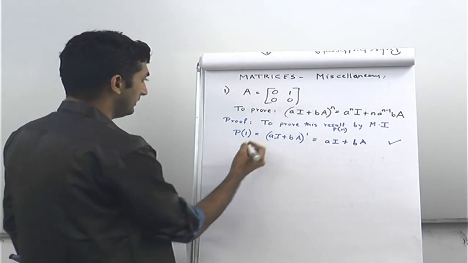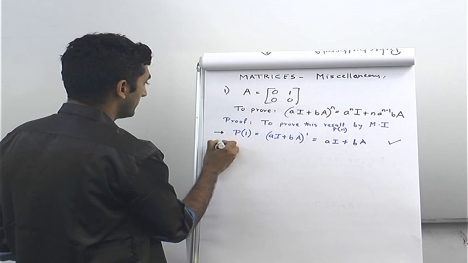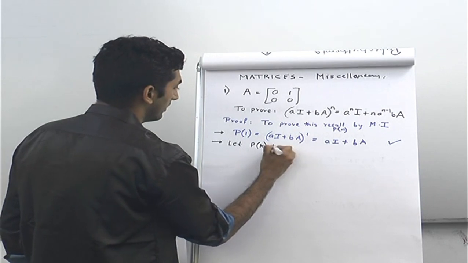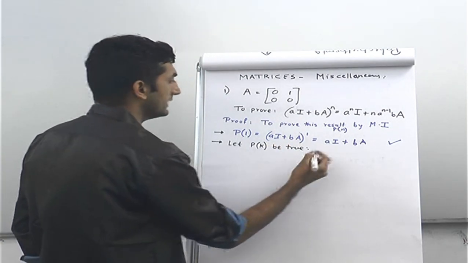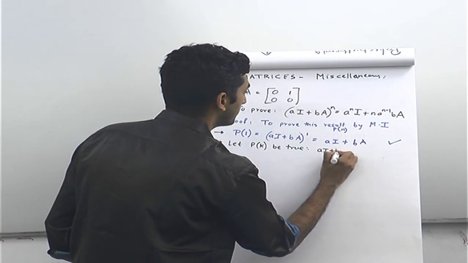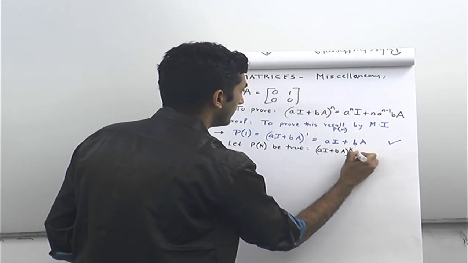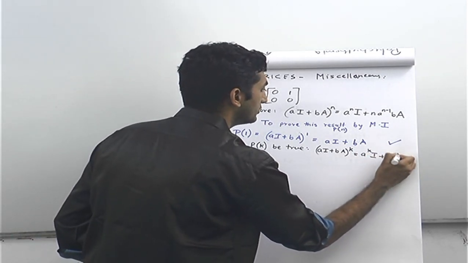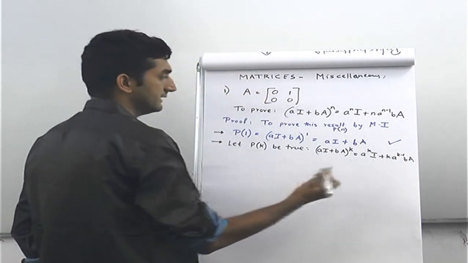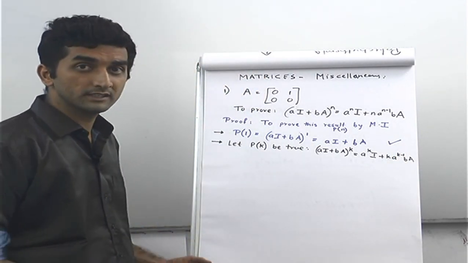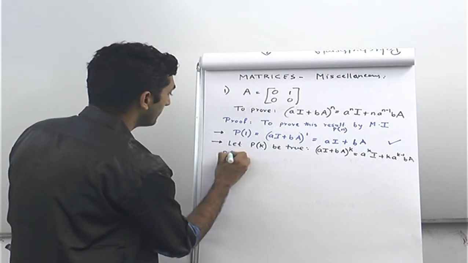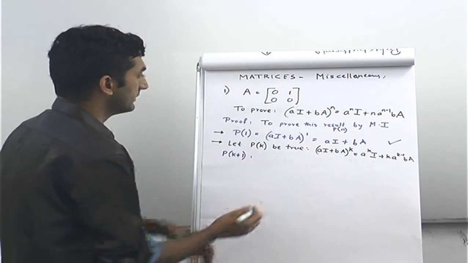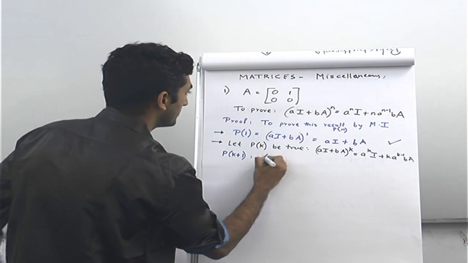Now the second step of mathematical induction is: let P of k be true. When P of k is true, this means that (aI + bA) the whole raised to k is equal to a^k I plus k a^(k-1) bA. This is something that we assume, and using this we have to prove that P of k plus 1 is true. Now what is P of k plus 1? P of k plus 1 is nothing but (aI + bA) the whole raised to k plus 1,